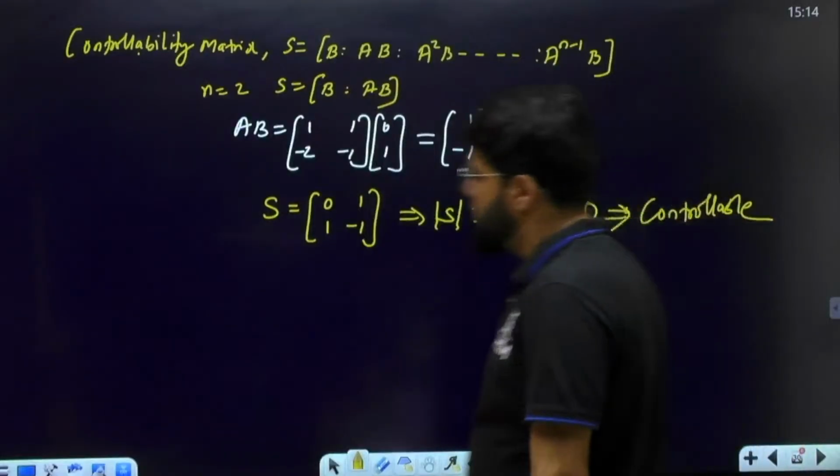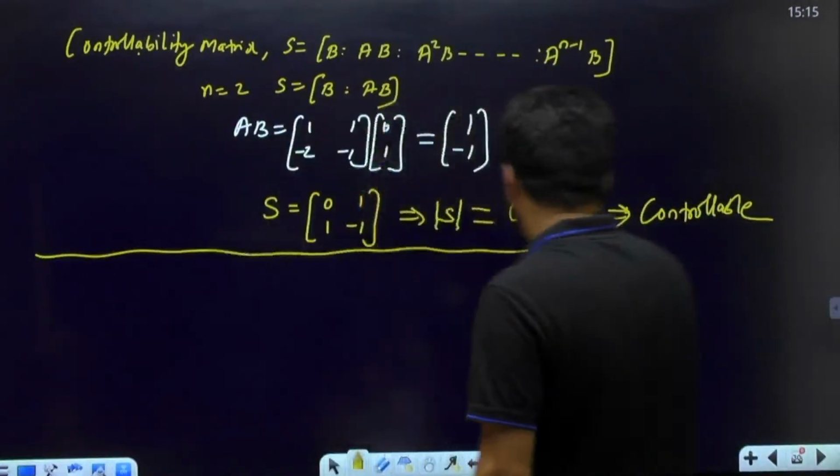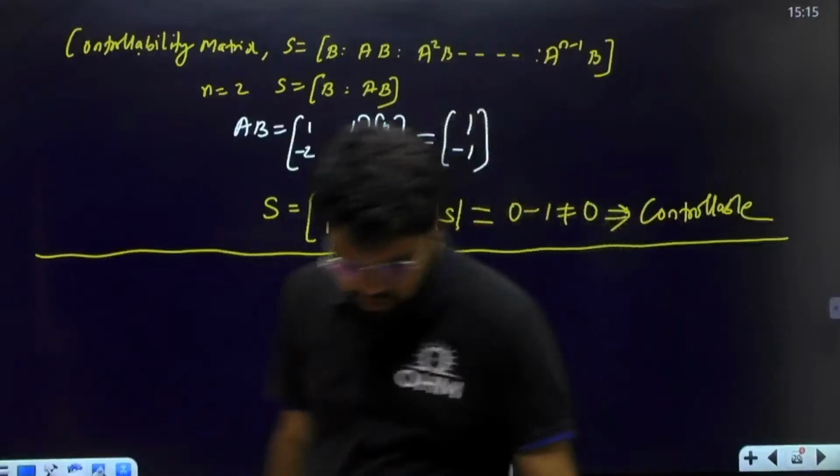Then the system is controllable. Tell me if there are any doubts.